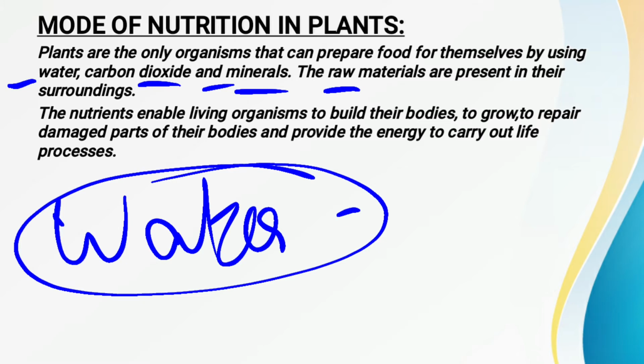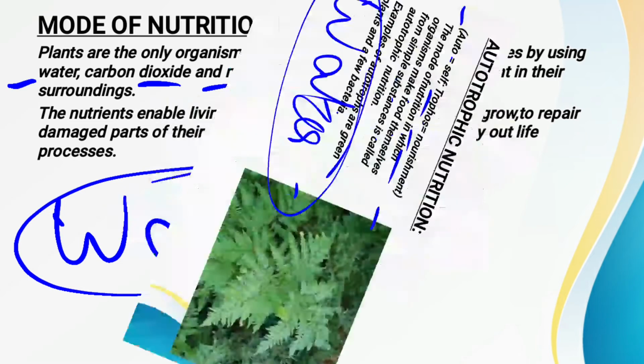Now why are these nutrients necessary for the plants? These nutrients are necessary for performing different kinds of activities, because a plant is also a living organism, so it also has to perform activities. They are able to perform their activities with the help of the food which they prepare or synthesize. So this is all about the mode of nutrition in plants.